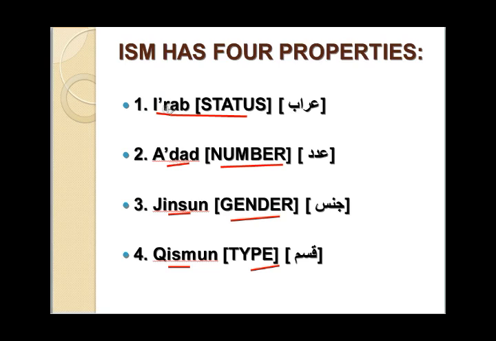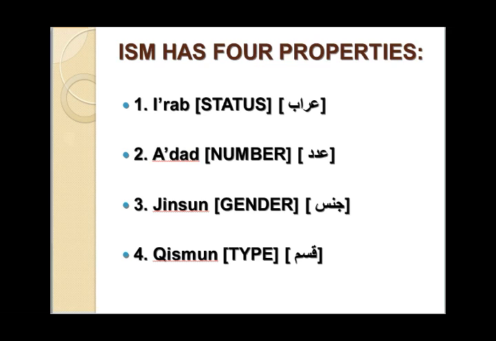When you know how it is pronounced, you don't need the harakas here, right? Sorry, it will be I'rab. You don't need it because you already know. So it's not necessary that you know the Arabic, but for interest, if you want to know the Arabic terms, then just remember status, number, gender, type. We will be using the Arabic terms, so try to remember them.